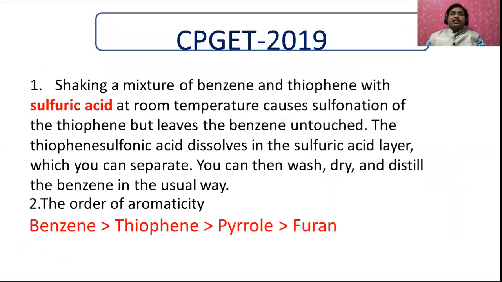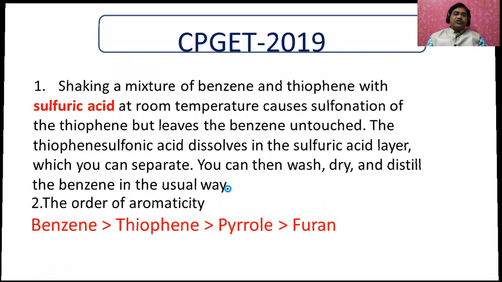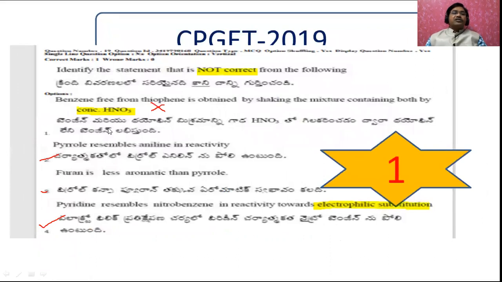Shaking a mixture of benzene and thiophene with sulfuric acid at room temperature causes sulfonation of the thiophene, but leaves the benzene untouched. The thiophene sulfonic acid dissolves in the sulfuric acid layer, which can be separated. You can then wash, dry, and distill. The benzene gets separated. They used concentrated sulfuric acid to separate benzene and thiophene, not concentrated nitric acid. We have to use concentrated sulfuric acid. Therefore, this statement is wrong.